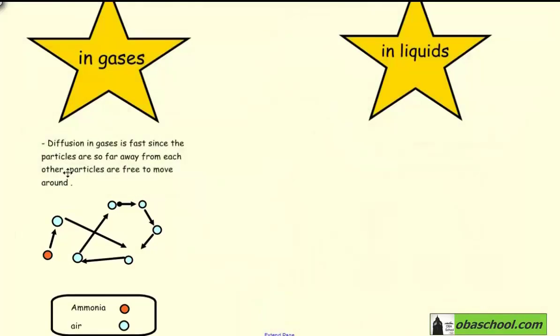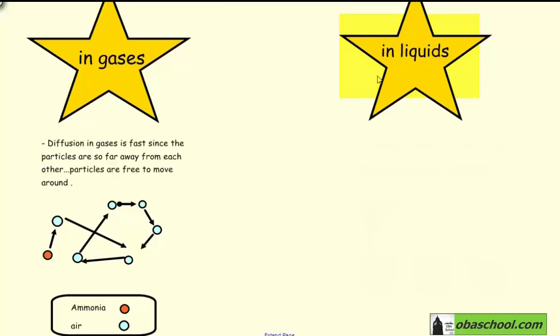Also, we have to know that in diffusion in gases, not all particles move at the same speed. That means some particles move at a high speed, others at a low speed. This refers to how heavy or light the particle is. So if the particle is light, its speed will be fast in moving through the air particles.